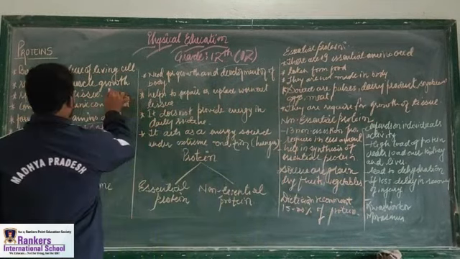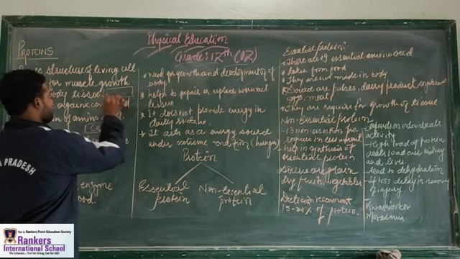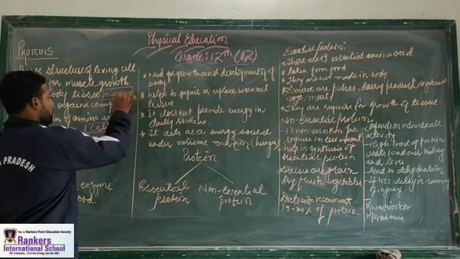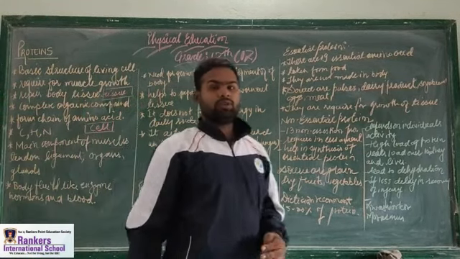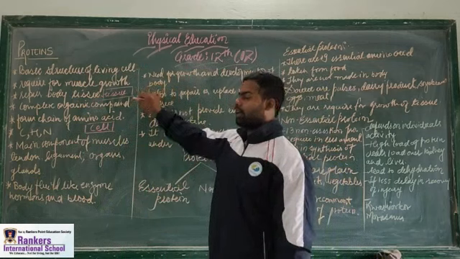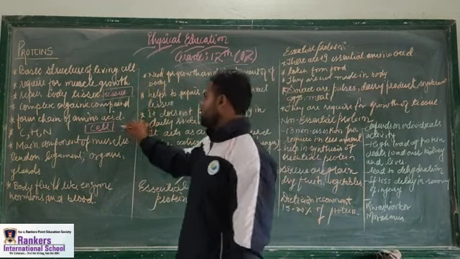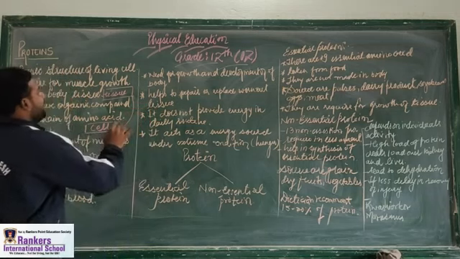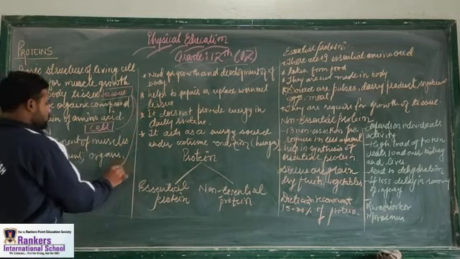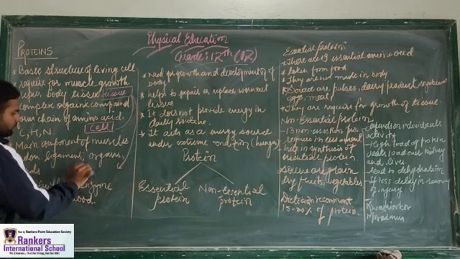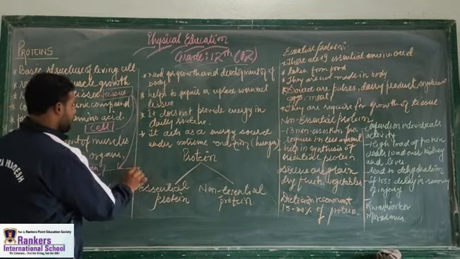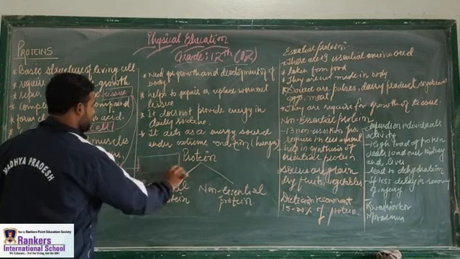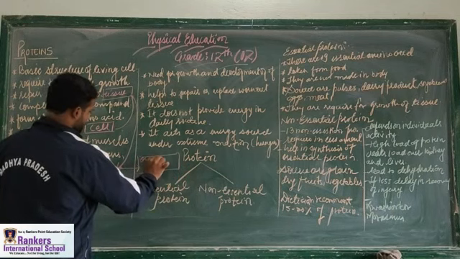Now the next term is tissue. What is this tissue? The group of cells which perform a specific function or have some particular characteristic are called tissue. So the group of cells is called tissue. This tissue makes an organ. What is an organ? Organs like heart, lungs, etc. And these organs make an organ system.